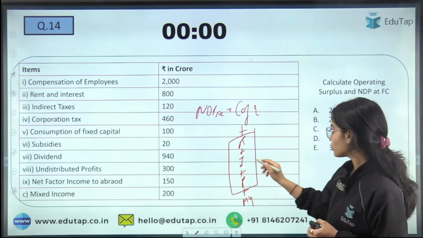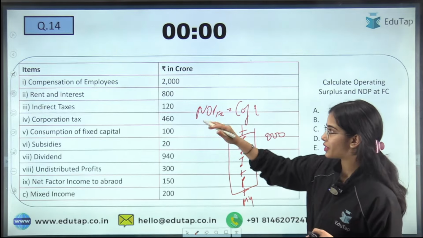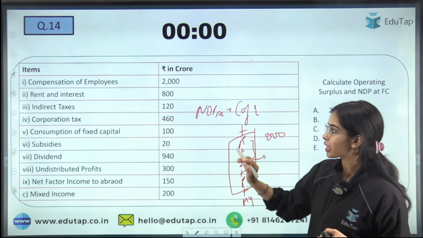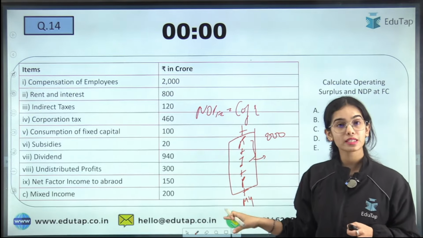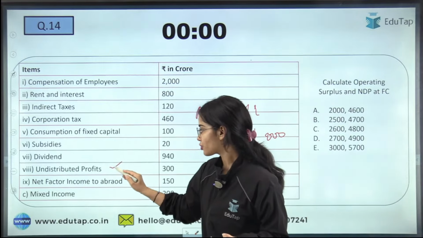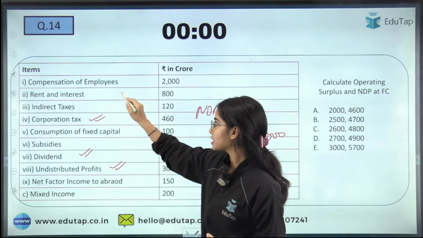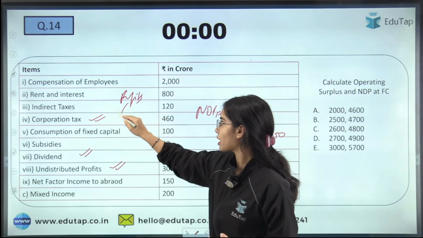Now rent is how much? Rent is 800. Interest and rent both are 800. Now profits is given. What is profit here? Profit is undistributed profits plus the corporation tax plus the dividend, because the profits are divided into 3 parts.